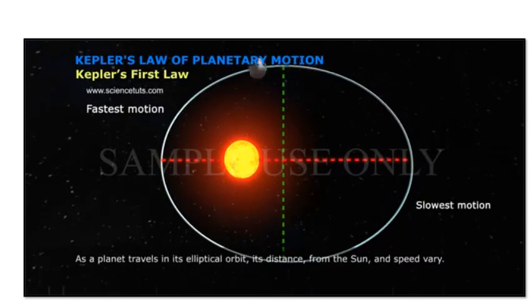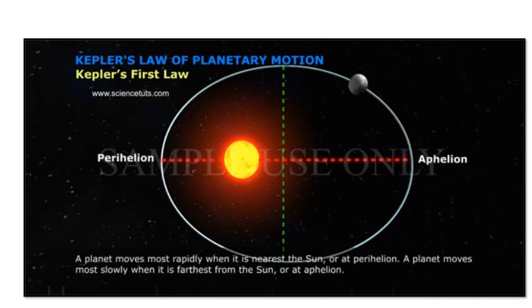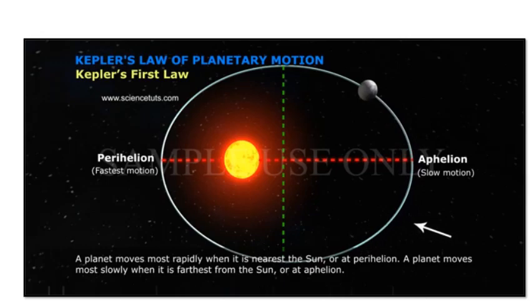As a planet travels in its elliptical orbit, its distance from the Sun and speed vary. A planet moves most rapidly when it is nearest the Sun, or at perihelion. A planet moves most slowly when it is farthest from the Sun, or at aphelion.